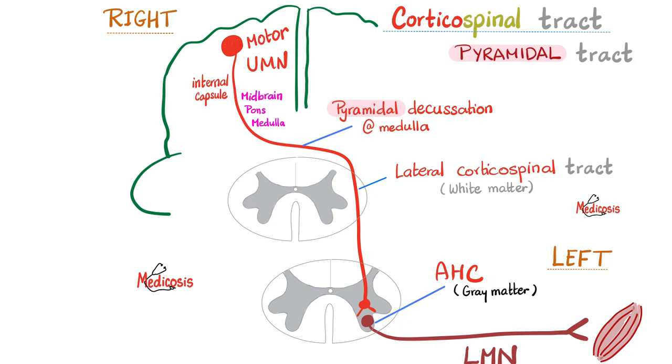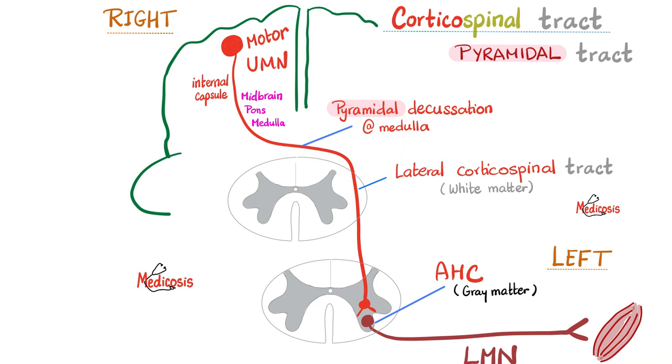Let's do it again. I'm trying to contract the left biceps muscle, so I start from the right side of the brain. This is the right primary motor cortex in the precentral gyrus. Then I'm going to descend in the posterior limb of the internal capsule. And then I'm going to occupy the crus cerebri, or the cerebral peduncle, of the midbrain. Then I'm occupying the basis pontis of the pons, which is the anterior part of the pons or the base of the pons. Then the medulla in the pyramids. I'm going to cross in the pyramidal motor decussation in the medulla.